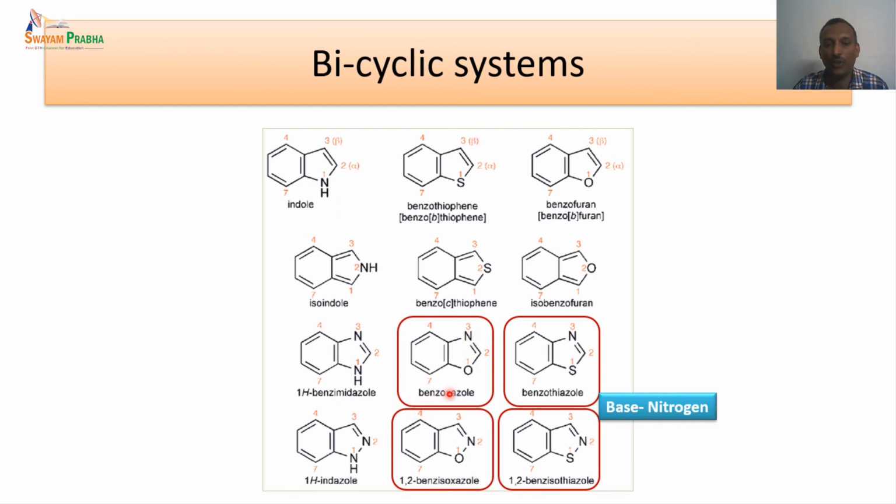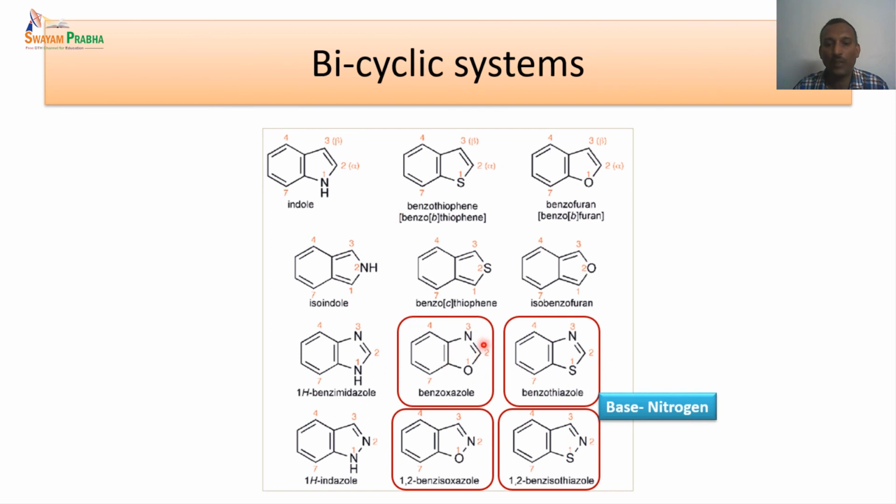This is a 1,3 benzoxazole, and this one is 1,2, so it can be named as 1,2 benzisoxazole, and here this is given as a 1,2 benzisothiazole unit. So this is how these compounds can be named in the bicyclic systems.